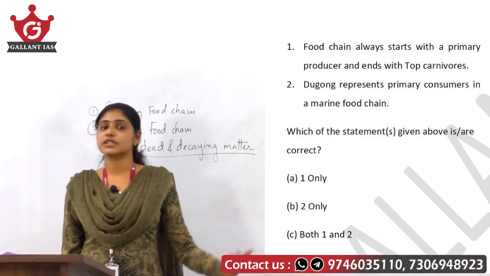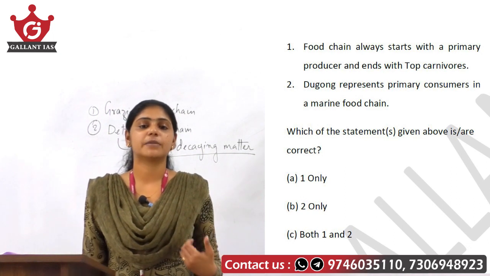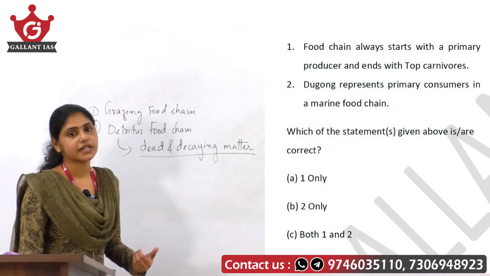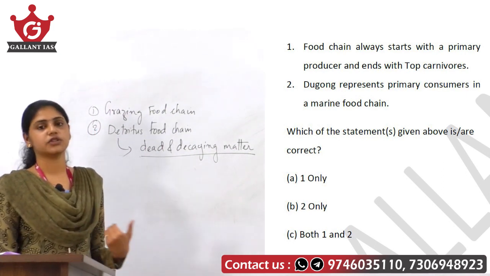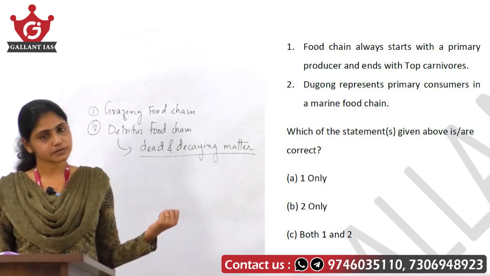So they belong to the second trophic level in a marine food chain, and they are examples of primary consumers in a marine food chain, which means the second statement here is right. Okay, with regard to dugong, it is right, and your answer here will be option B.